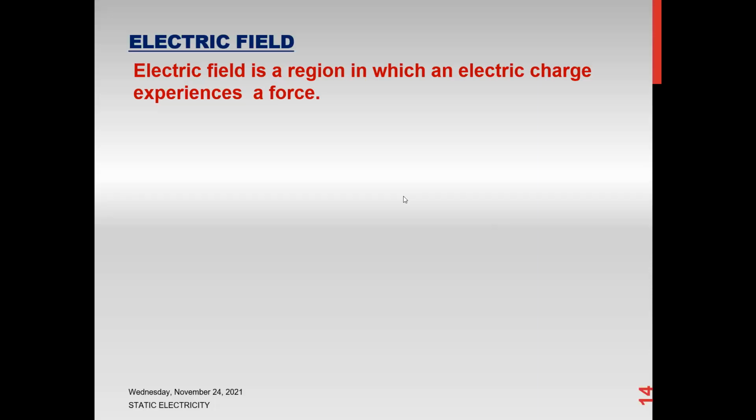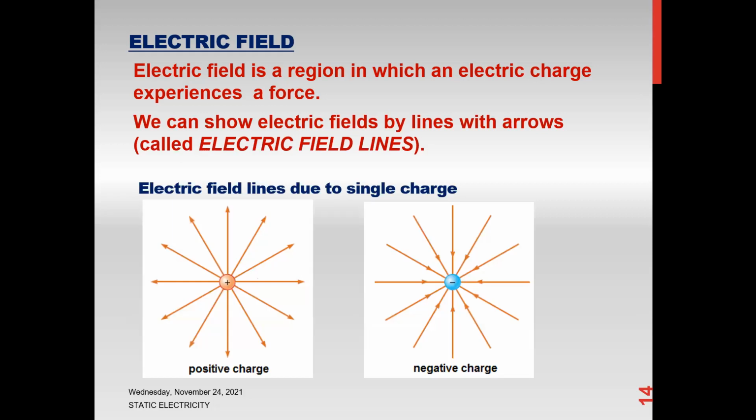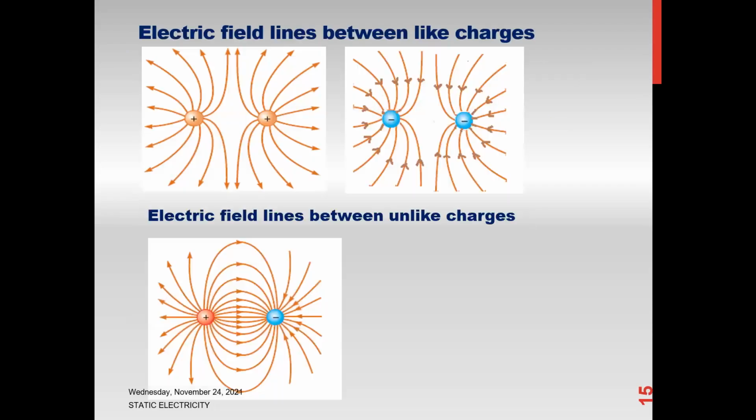So, continuation of electrostatics. Electrostatics means when charges are at rest. The electric field is the region around the charge where its force can be felt. It's always out from positive and into negative. If two like charges repel, between them there are no field lines in this region, as you can see. That shows that there is no force between the charges.